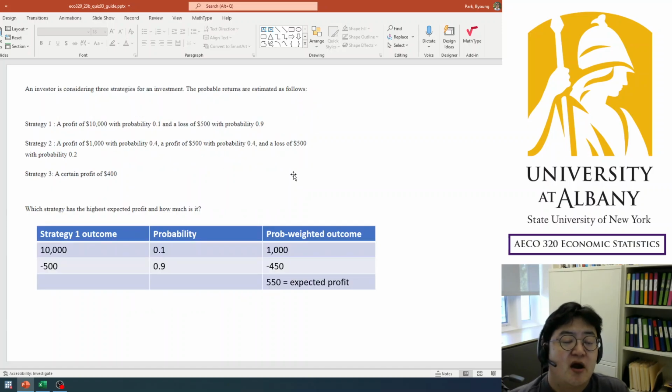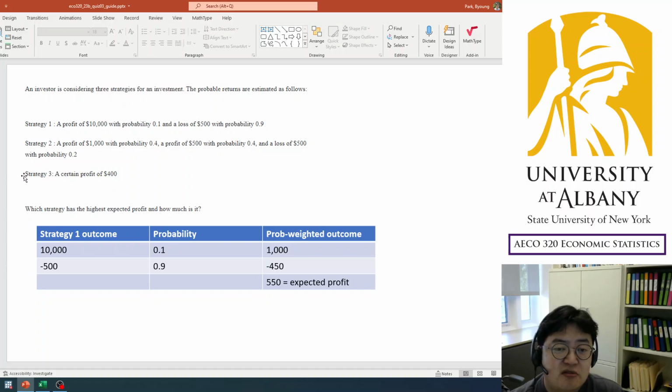Another question: an investor is considering 3 strategies for an investment. The probable returns are estimated as follows. Strategy 1: with probability 10%, a profit of $10,000, but with 90%, a loss of $500. So very risky, like 90% loss, but 10%, a huge profit. Strategy 2: 40% profit of $1,000, and another 40% profit of $500, but 20% a loss of $500, right? So it's safer, but there is a risk.